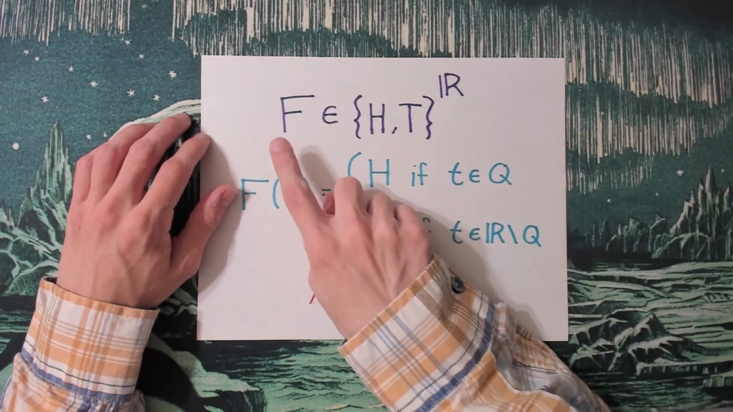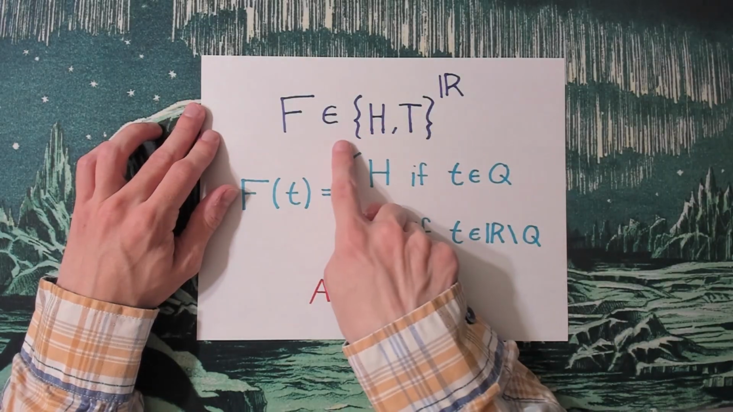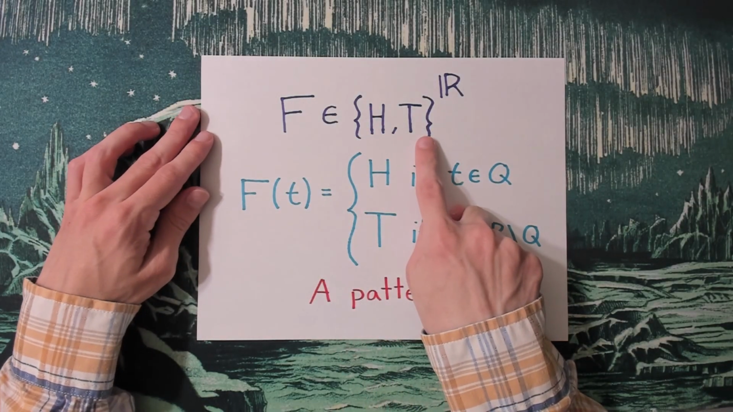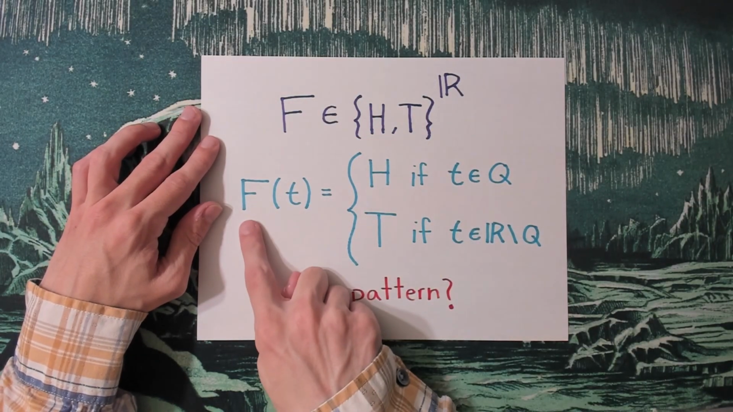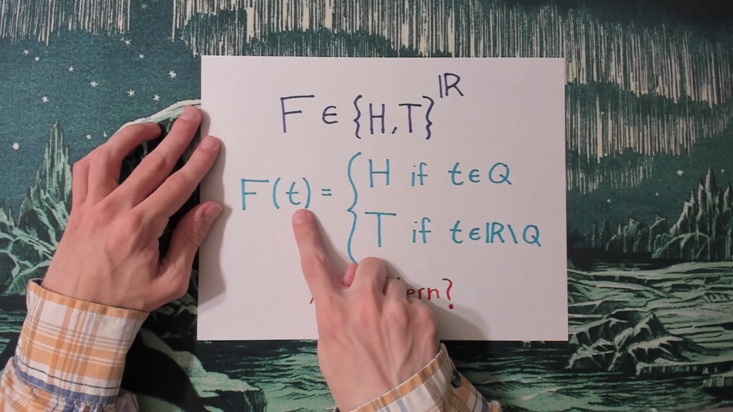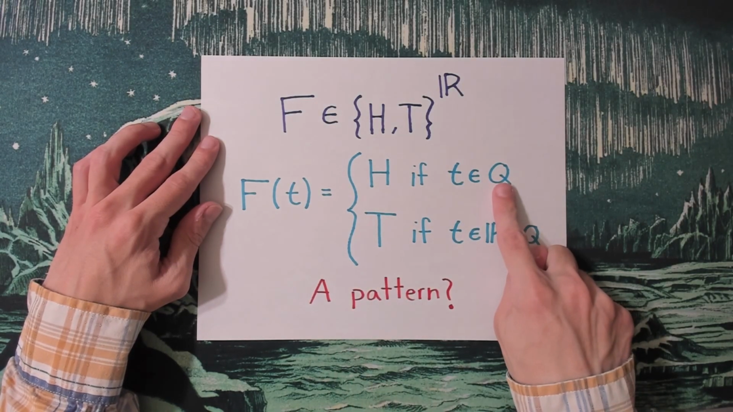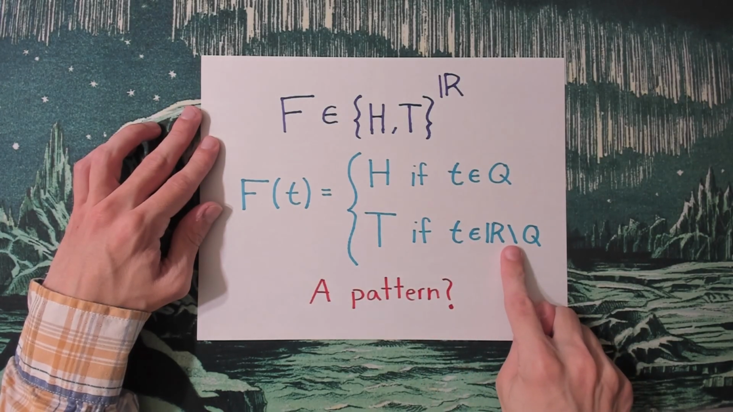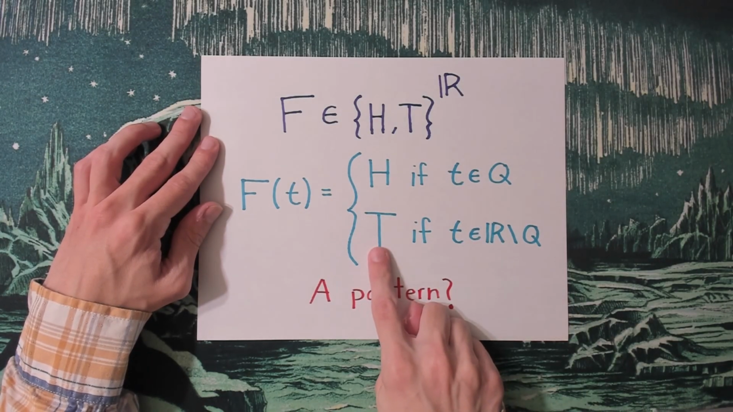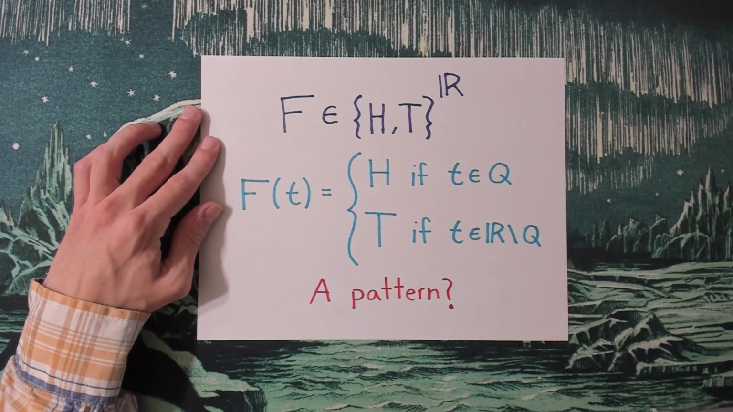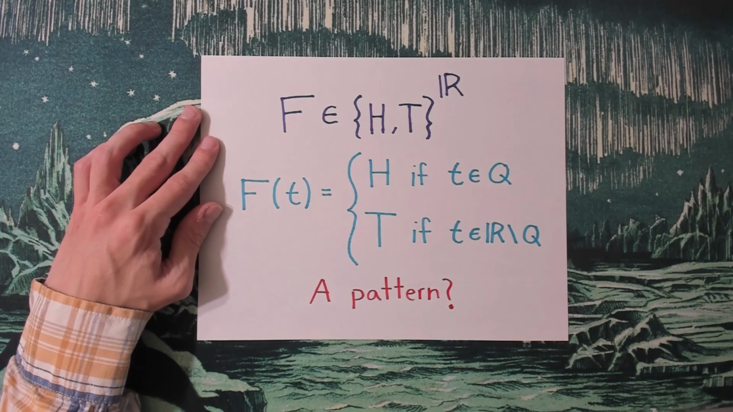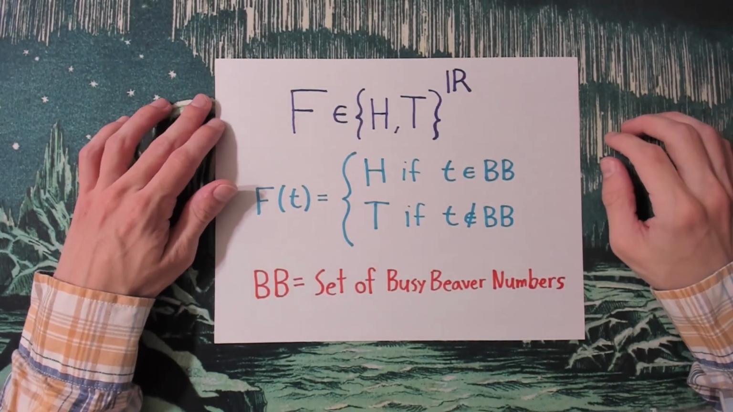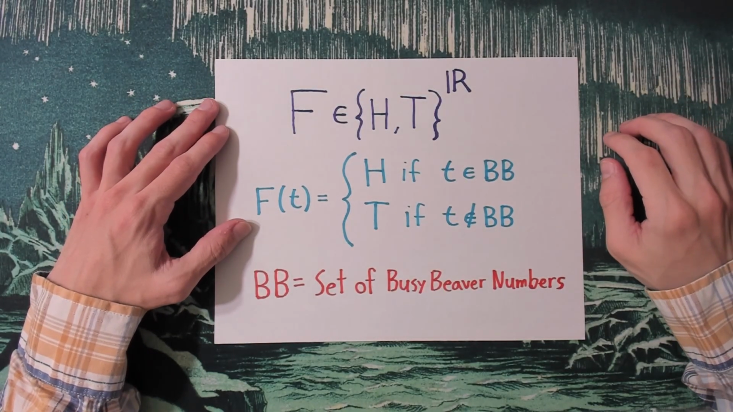Here is an example of a true theory where the set of states of the universe is heads and tails. This one tells us that if we look at a time t, and if t is a rational number, then the universe is in a heads state. If t is an irrational number, then the universe is in a tails state. So this one has a pretty nice pattern. But what if the true theory has no such nice pattern to it? Or what if there is no pattern, rather, in a certain sense?